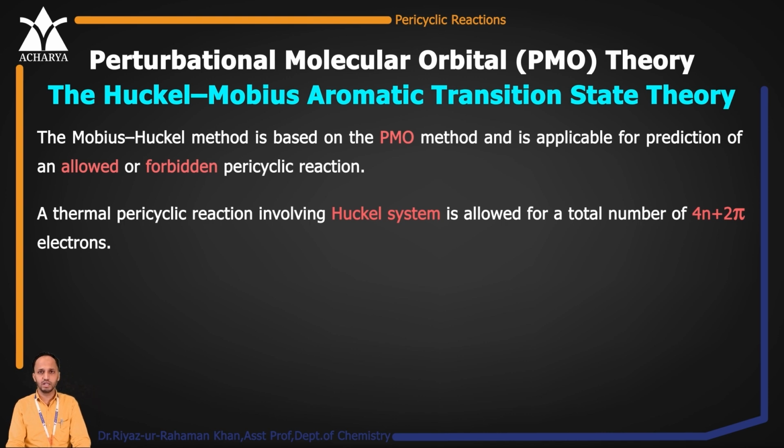So what is mandatory in that? What are the criteria for that? The system should be 4n plus 2 pi, it should be cyclic, it should be planar, and it should be a conjugated electron system.